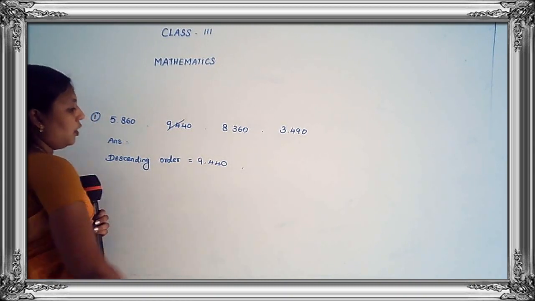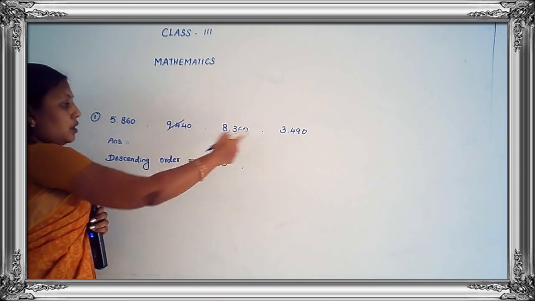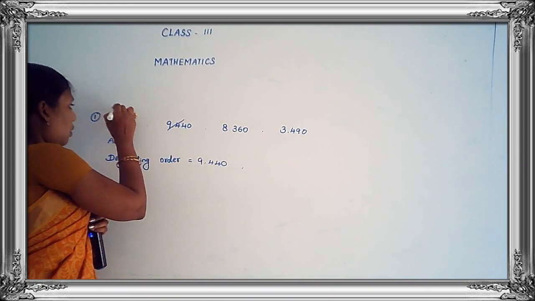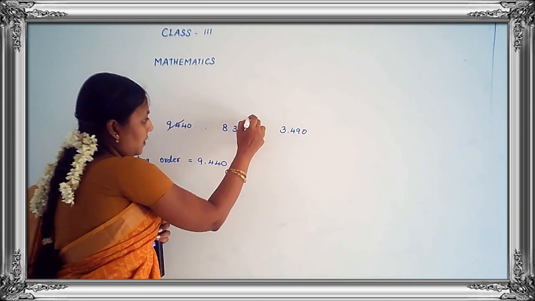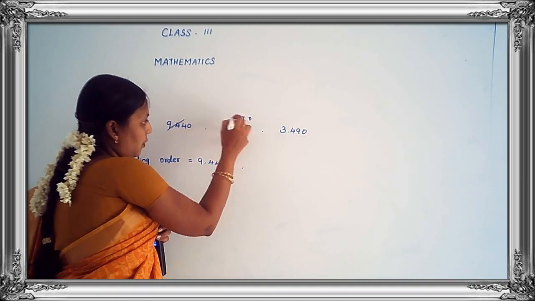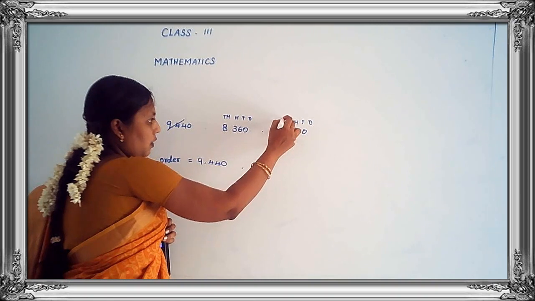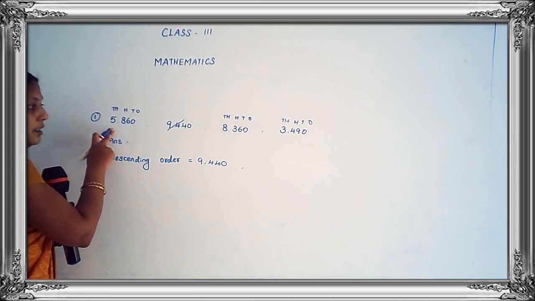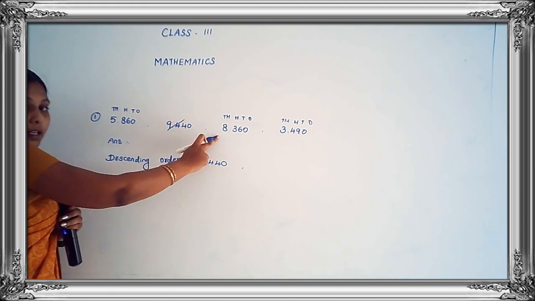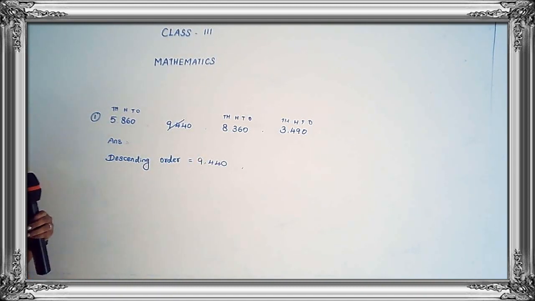9,440. Okay, see the second one. 5,000, 8,000, 3,000. This is thousands place. Ones, tens, hundreds and thousands. See here, how many thousand is here? 5. Here how many thousand? 8,000. See the next one, how many thousand is there? 3,000. Okay, 5,000, 8,000 and 3,000.